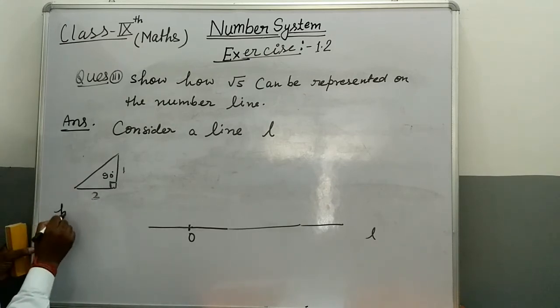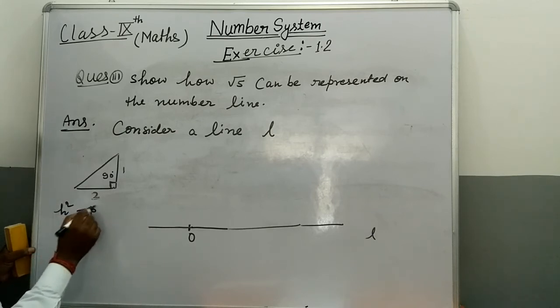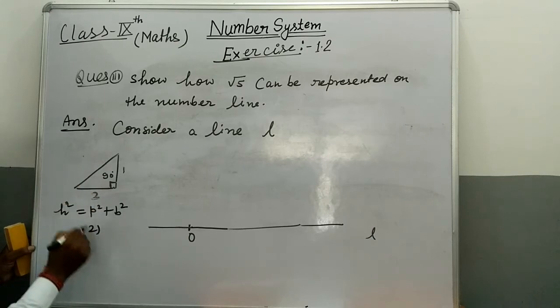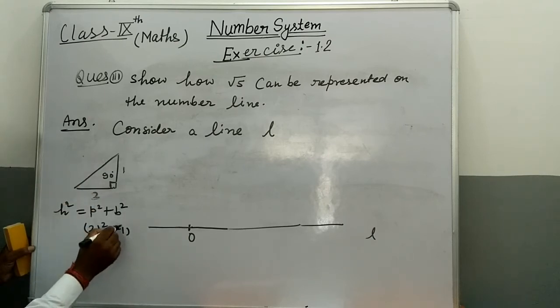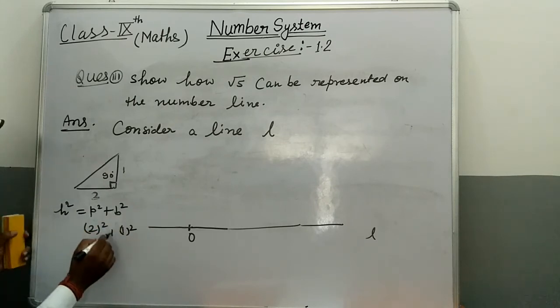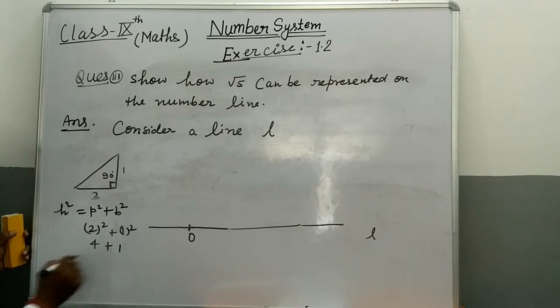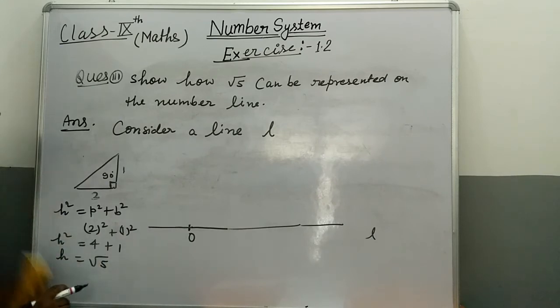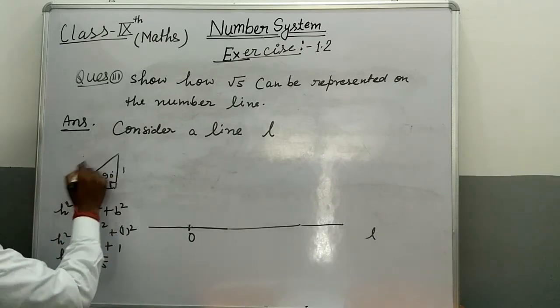Hypotenuse square equals perpendicular square plus base square, that is 2 square plus 1 square, which is 4 plus 1, so h square is 5 and h equals under root 5.